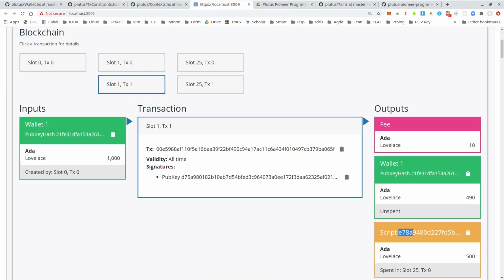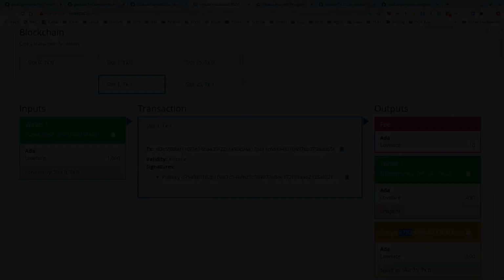And I explained that the address is computed from the validator by first compiling it to Pluto script and then taking the hash of that script. So both use the same validator, so they get the same compiled Pluto script code and hence the same address. So no surprise here. Just keep that in mind.